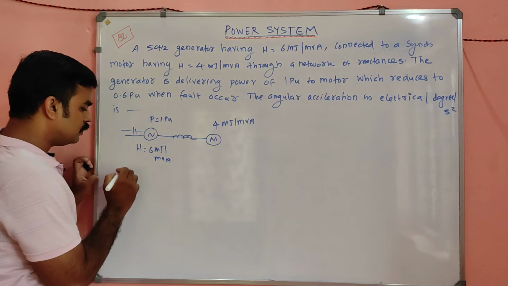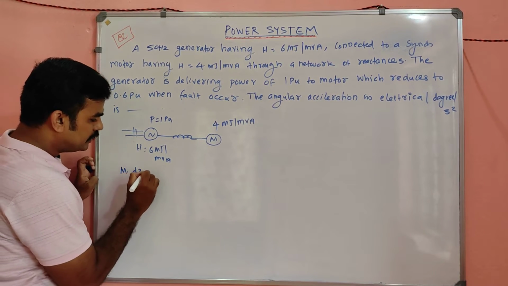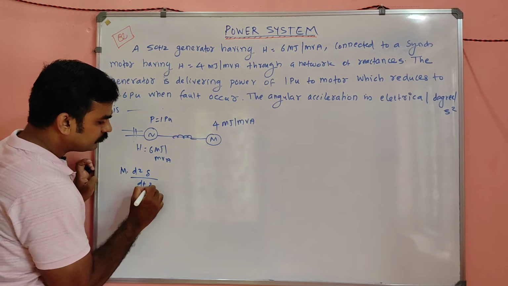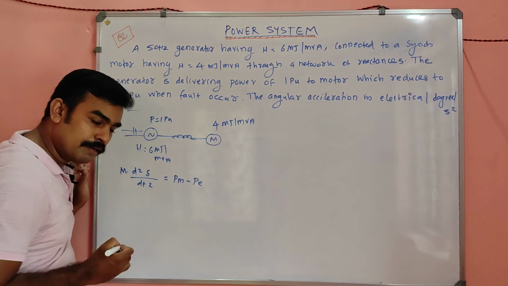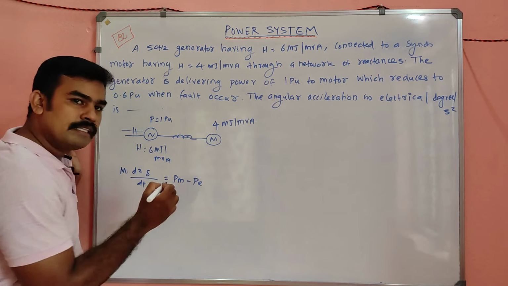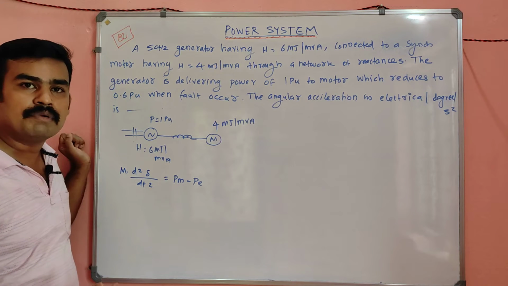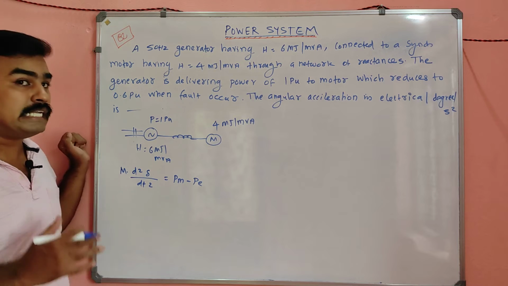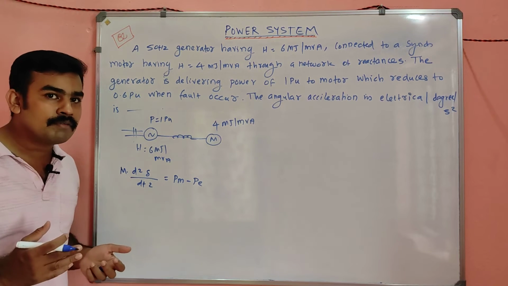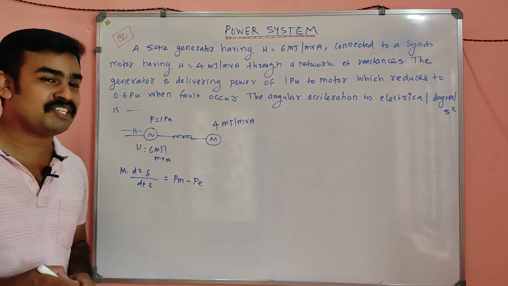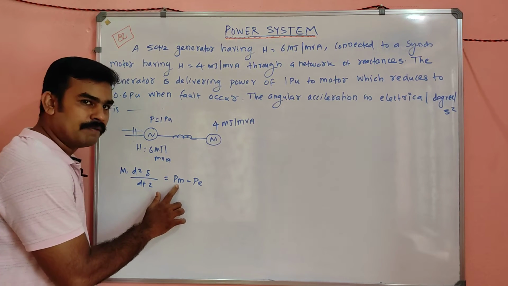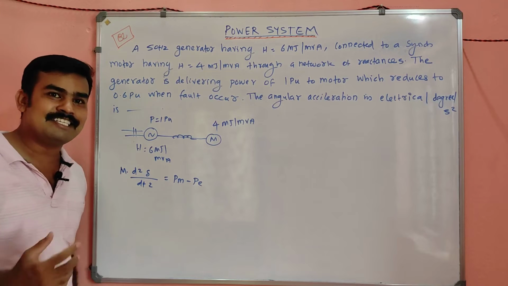So what is it according to the swing equation? We have M d square delta by dt square is equal to Pm minus Pa. Is it clear, my dear? So Pm is nothing but the mechanical input, that is nothing but the shaft power. Does the shaft power change now? No. The shaft power is always constant, I already told you, unless it is mentioned otherwise. So it is the shaft power, and the electrical power is actually changing.